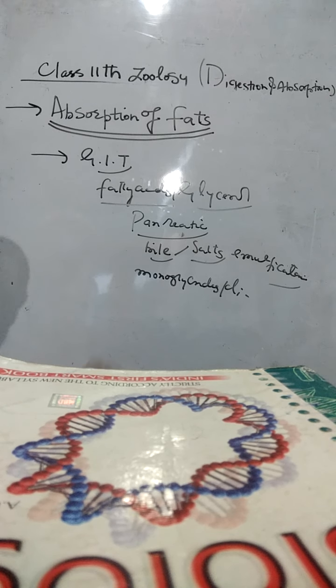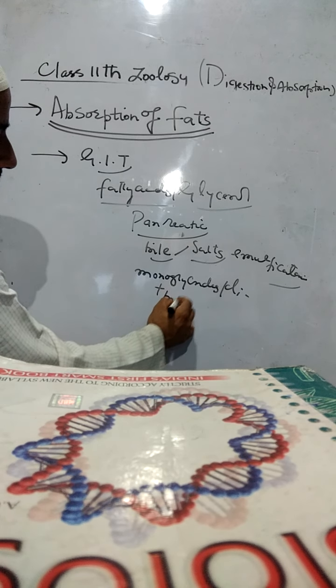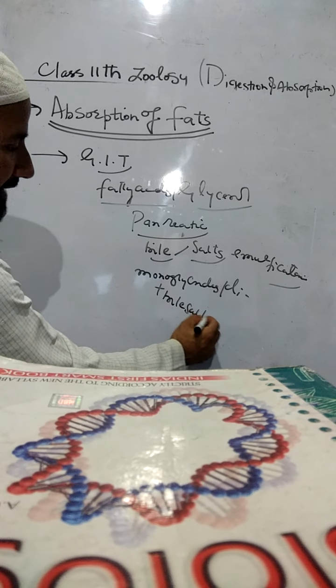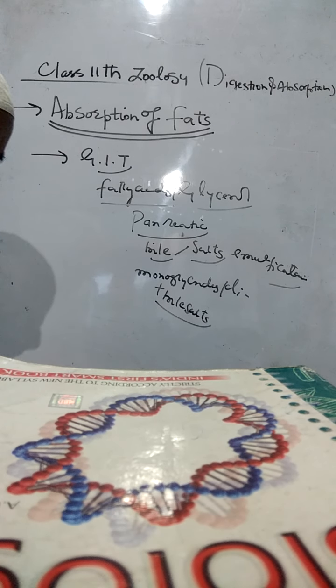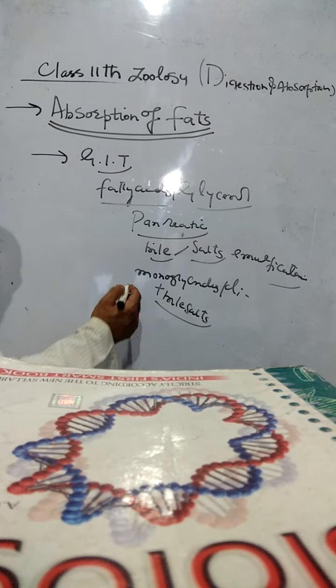They combine with bile salts. Whenever they combine with bile salts, they form a conjugate complex and phospholipids to form small spherical water-soluble molecular aggregates.